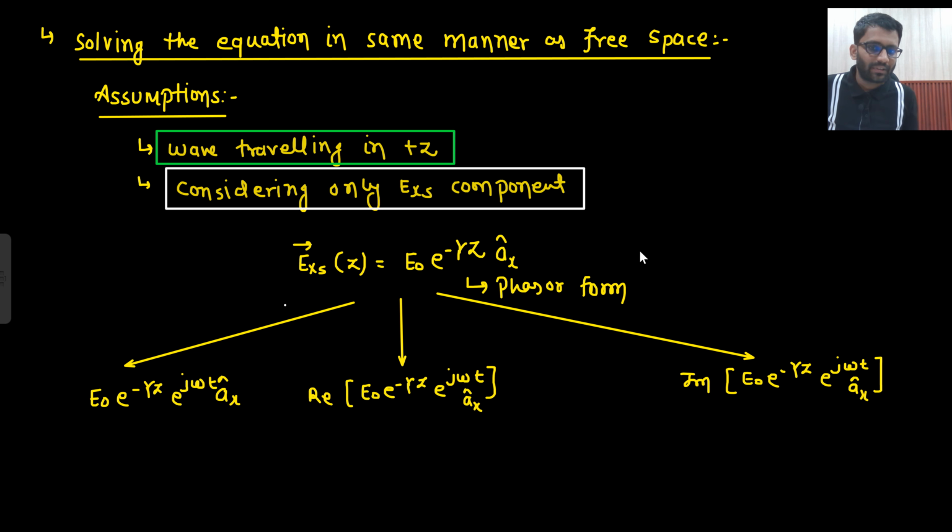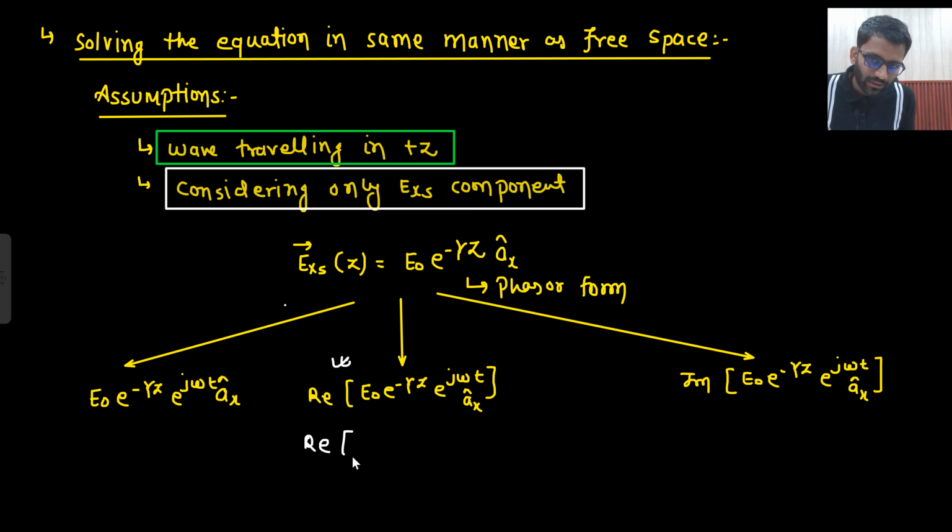Once we get this expression, it is in phasor form, so now we need to go to the time domain representation. For the time domain representation, we multiply by e to the power j omega t and then take the real part. Which expression am I going to entertain? The real one. The same analysis we did before, we are doing here.